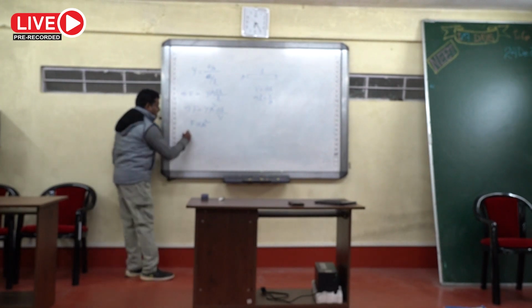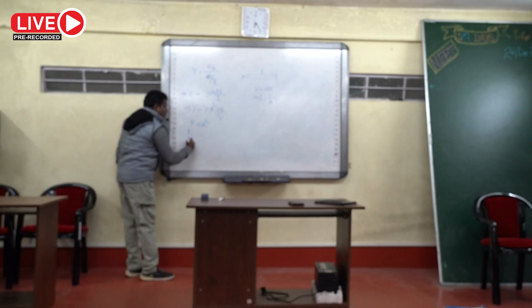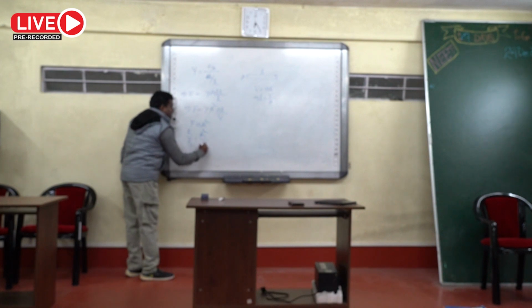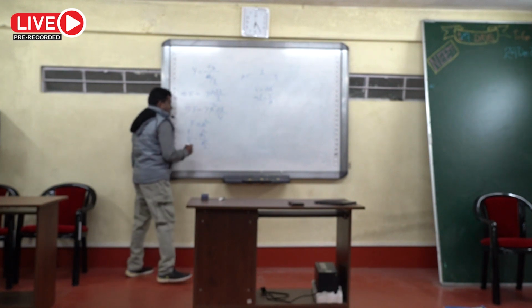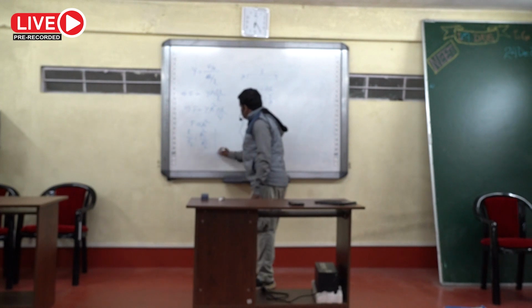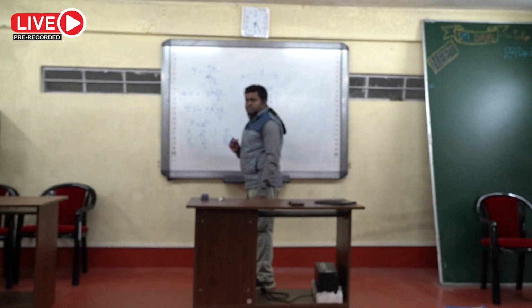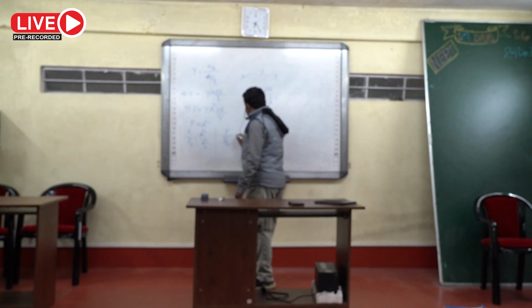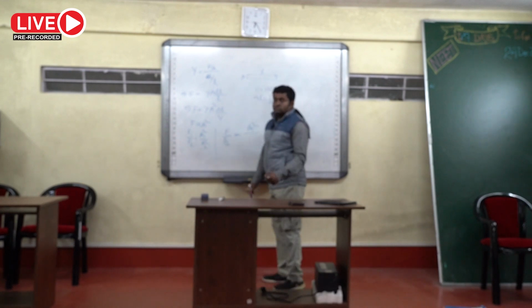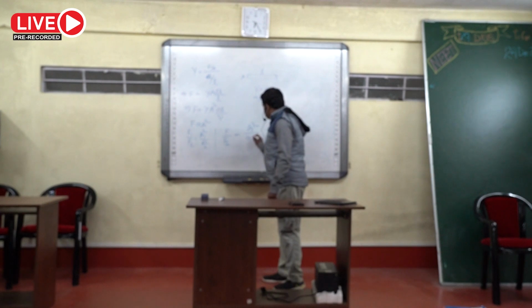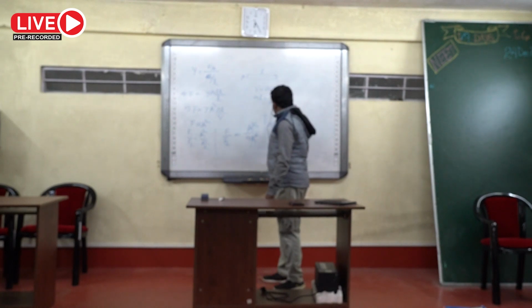Okay. So we can write F1 by F2 should be equal to A1 square by A2 square. Now F1 is given F, then we have to find force for the second wire which can produce the same elongation. So this is equal to A1 square, A2 will be 3 times A1. So F2 will become 9F.